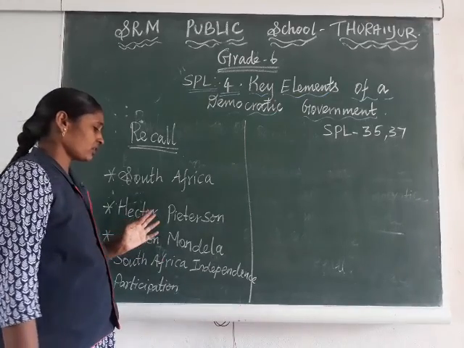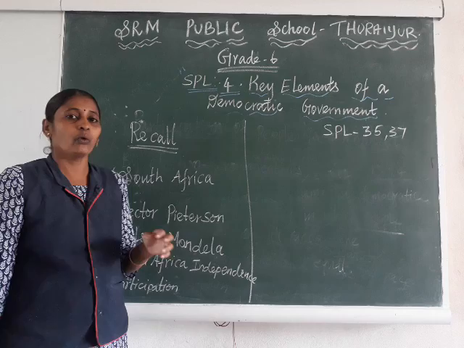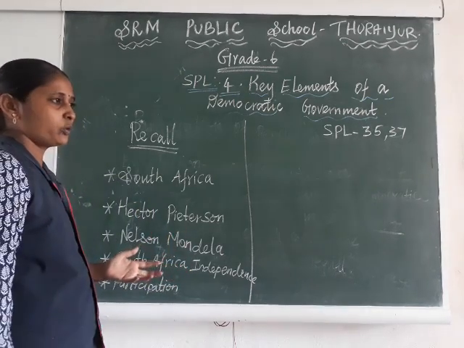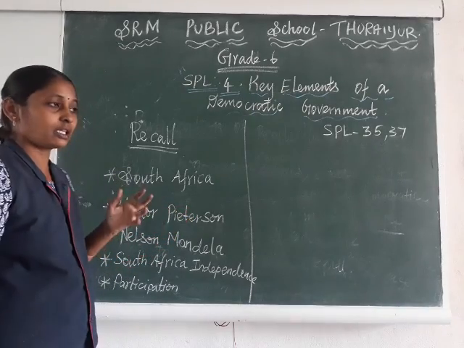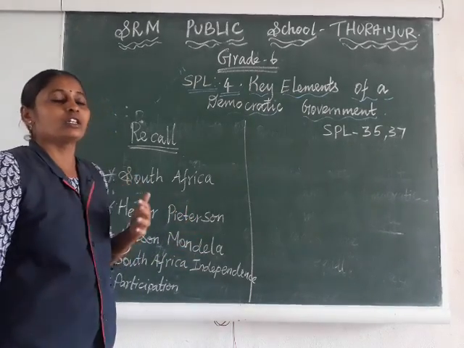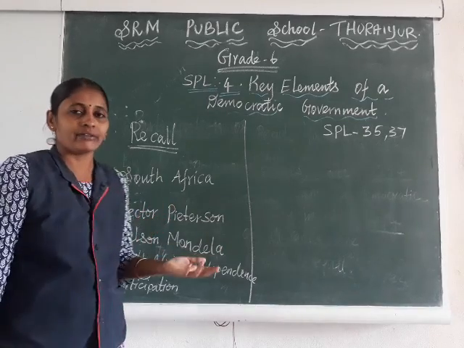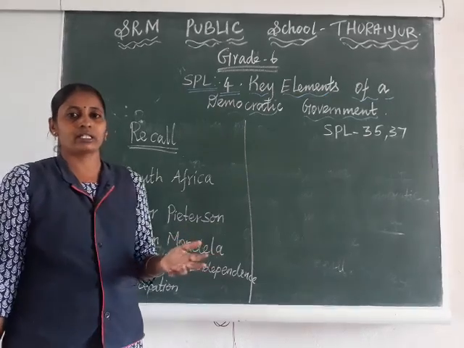Then the story of Hector Peterson, how he was killed by police. He led a protest against being made to learn the African language; they were ready to study only the Zulu language.